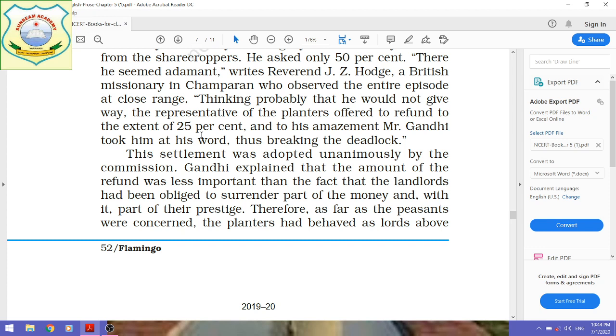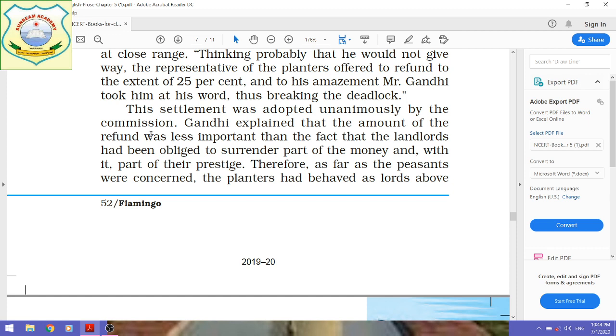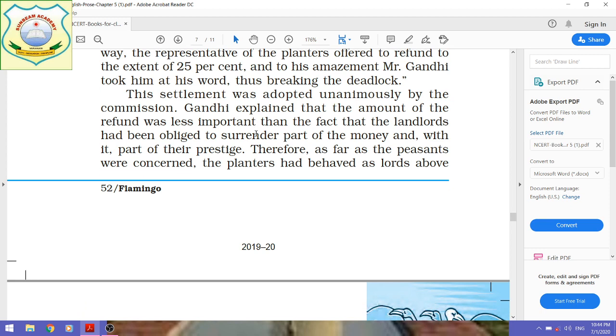He did not give importance to the money; he was focusing on breaking the conflict, the deadlock. And now this settlement was adopted unanimously by the commission, and this agreement was accepted by everyone unopposed. So Gandhi explained that the amount of refund was less important.